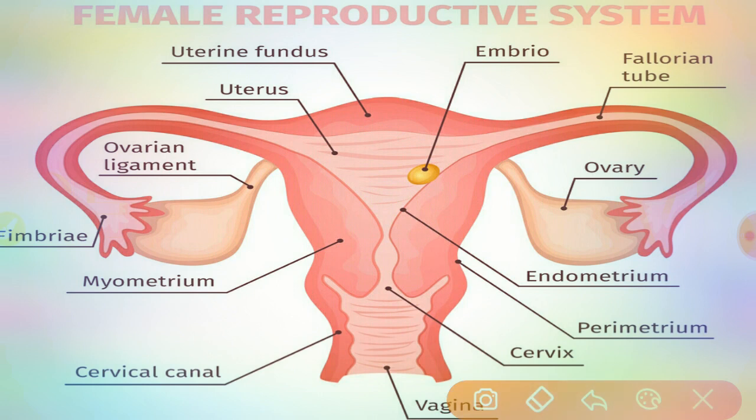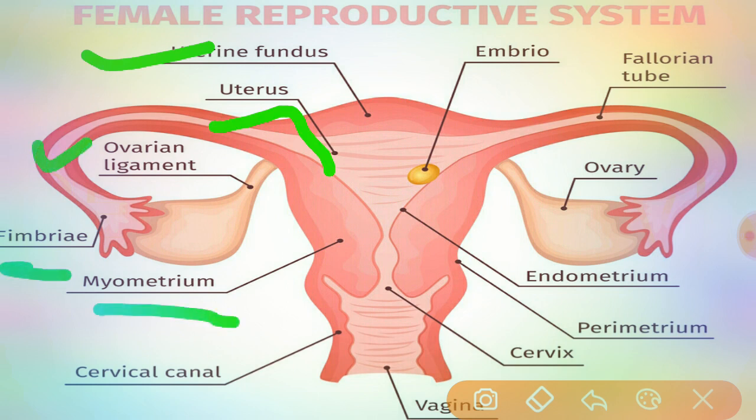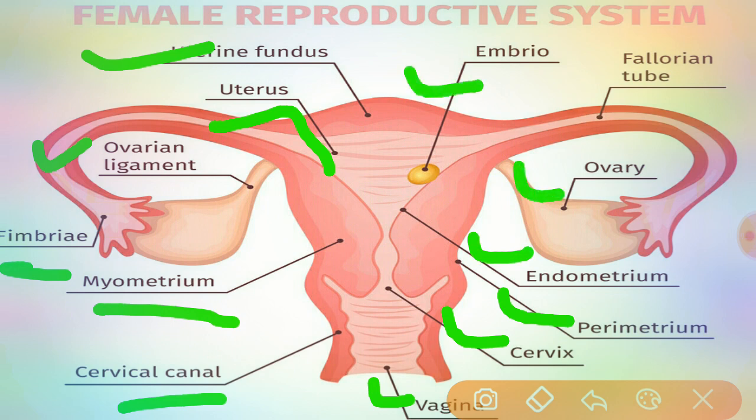See here, first we have to know the exact organs or parts of the female reproductive system. This is the uterine fundus, uterus, ovarian ligament, fimbriae, myometrium, cervical canal, vagina, cervix, perimetrium, endometrium, ovary, embryo, fallopian tube. So these are the parts of the reproductive system.